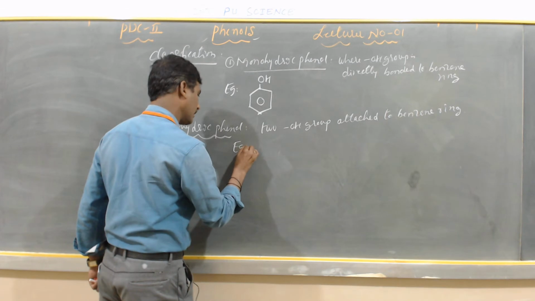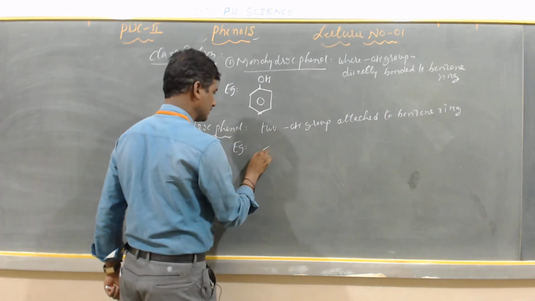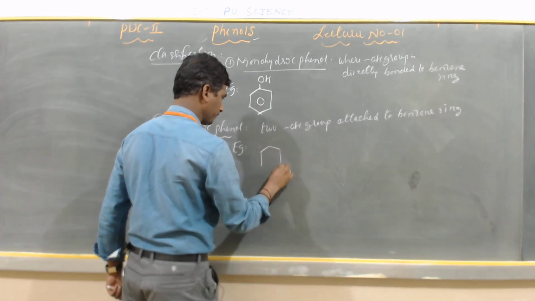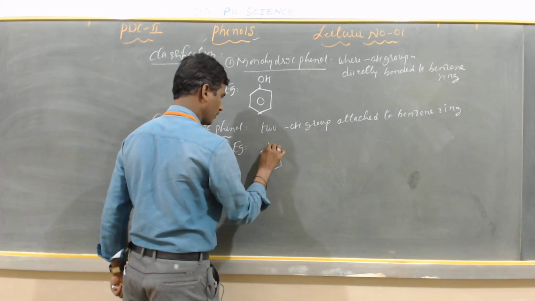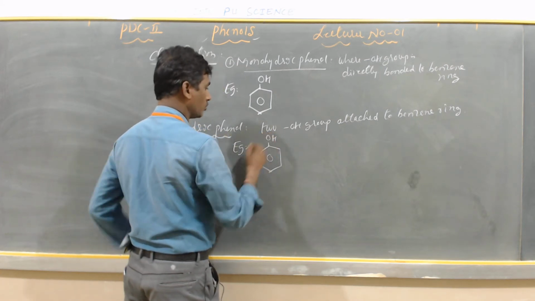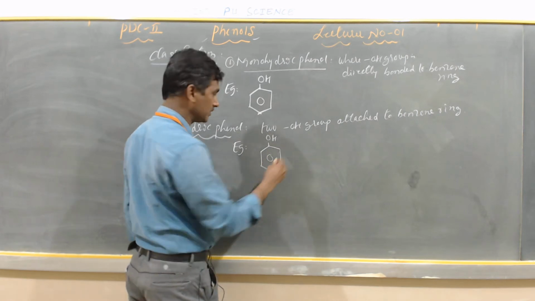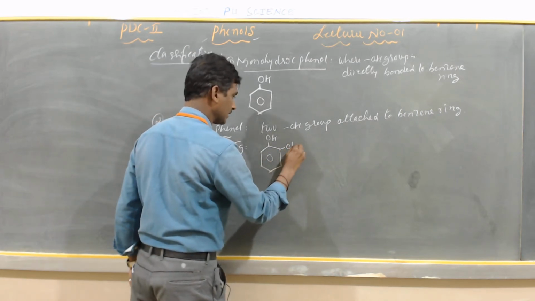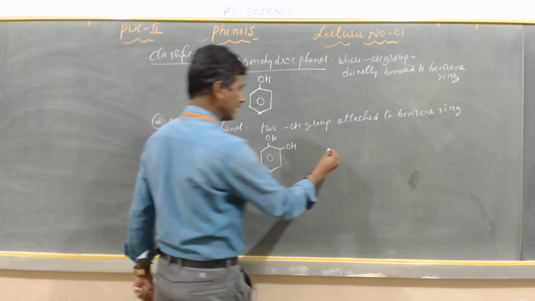Example: first I will write this. This is phenol. What is dihydric? Two OH groups are attached to the benzene ring. This I can write. This is one. Second example.